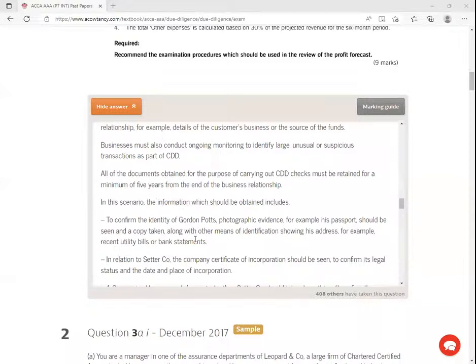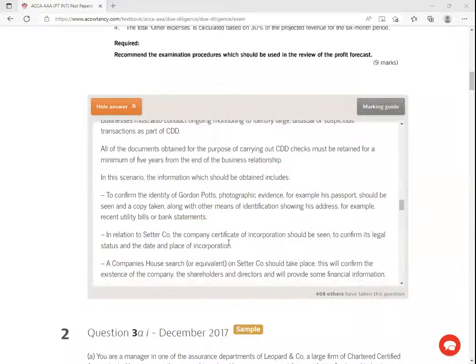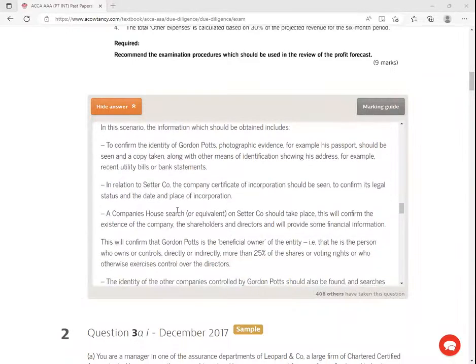In relation to a company, the company certificate of incorporation should be seen to confirm its legal status, date, and place of incorporation. Take a copy of this certificate of incorporation. A company's house search, in our case, we talk of registrar of company search, right, or equivalent on the company should take place.